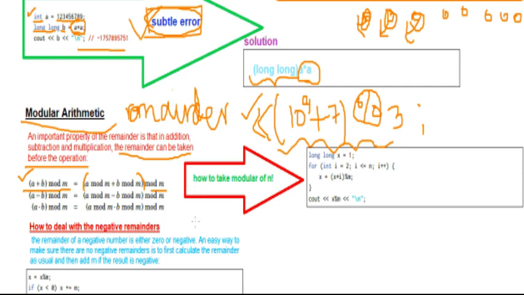So let me give you an example where it is used. Suppose you are given a question where you have to find the modulo of n factorial. Now the first thing you can think of is to first find n factorial, meaning it is given in the input that you have to find the factorial of 4.